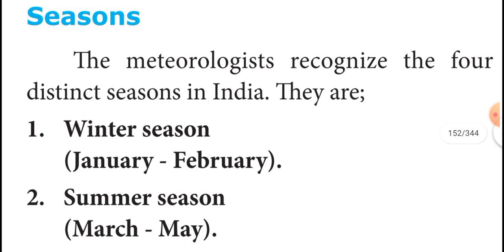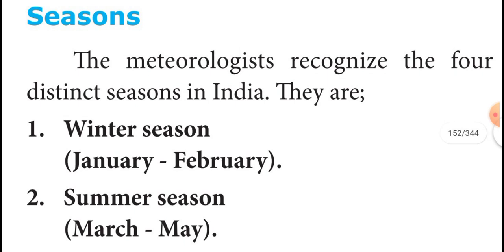Because of that, some areas get rainfall during this period, for example West Bengal, some parts of Bihar, then Assam. These areas get rainfall during the months of April and May.